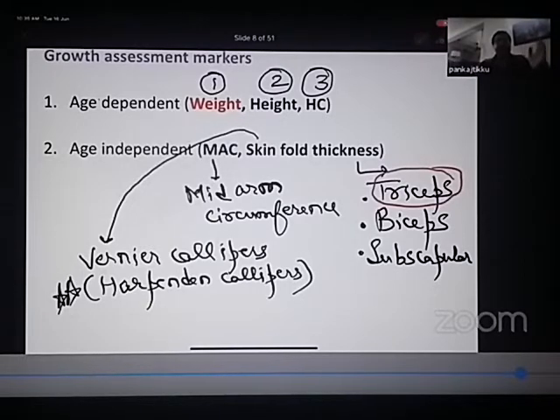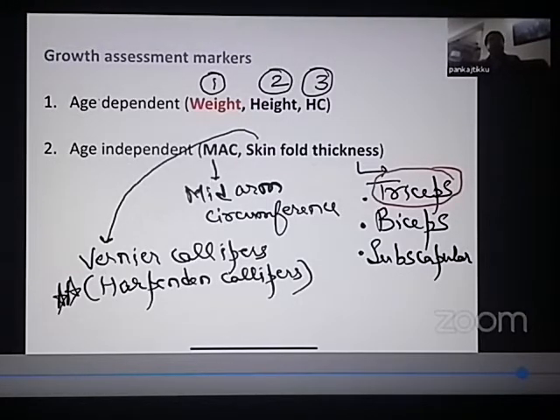Second, what are the places in which skin fold thickness is measured? It can be measured at the triceps area, so the triceps thickness. It can be measured at the biceps area, so the biceps thickness. It can be measured at the subscapular area, so the subscapular thickness. Which is the most commonly used skin fold thickness? The most commonly used skin fold thickness is the triceps thickness.